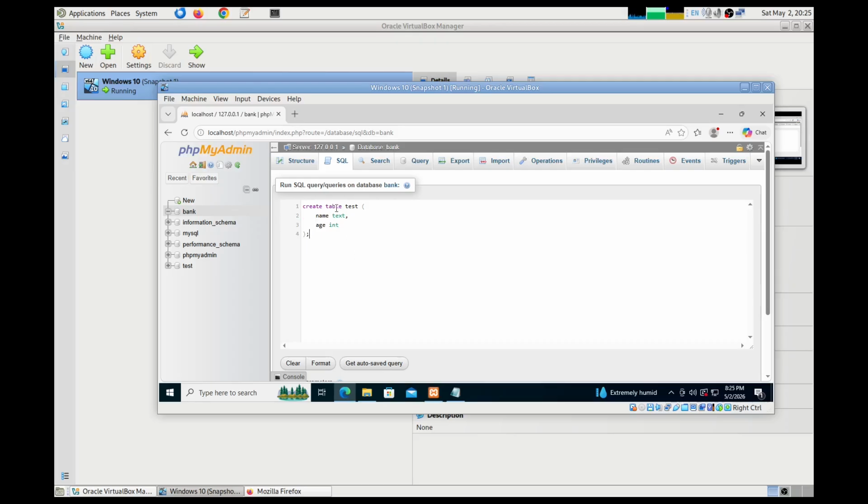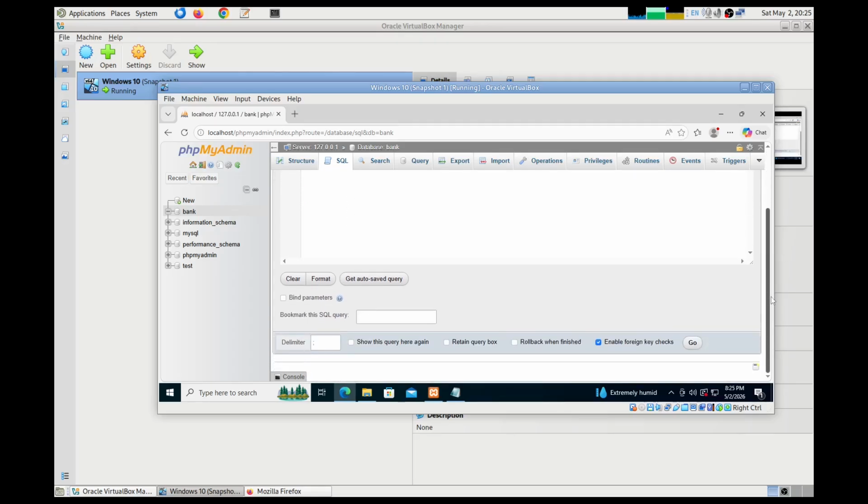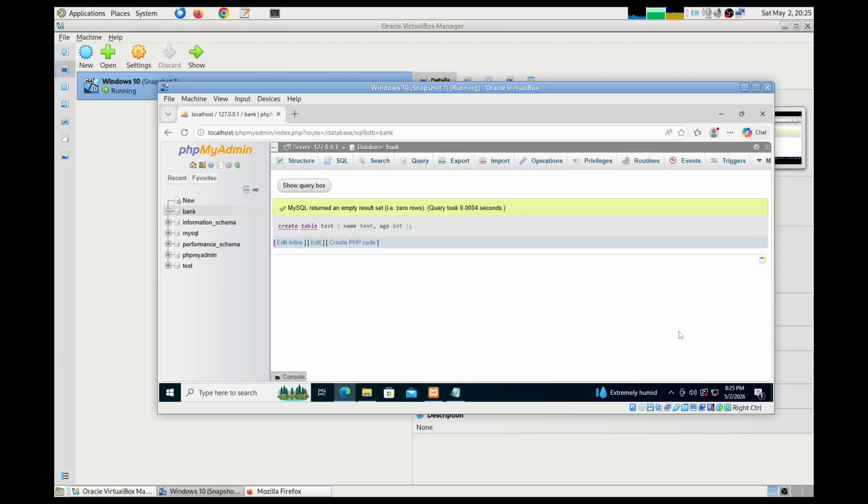So it's possible to type SQL like this, and how should I be able to run? Okay, let's click go. Right, now a table got created.